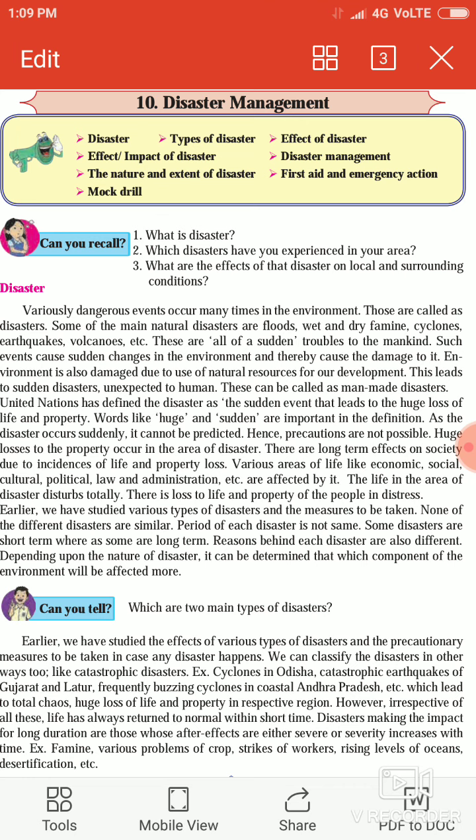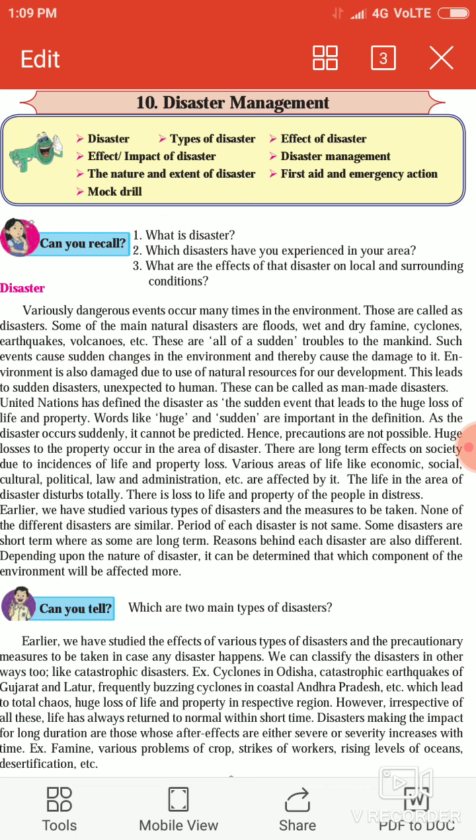We can classify the disasters into two ways. Catastrophic disasters, that means cyclones in Odisha, earthquakes of Gujarat and Latur, frequently buzzing cyclones in coastal Andhra Pradesh, etc., are included in catastrophic disaster. However, irrespective of all these, life has always returned to normal within a short time.